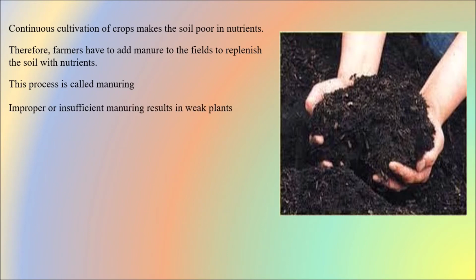Improper or insufficient manuring results in weak plants. Generally, there is a particular measure for adding manure or fertilizer to the crop in a particular area, for example, for 1 acre. But farmers often neglect that, and follow what somebody told them in the olden days, using a certain amount. This results in weakening of the crops as an excessive amount of manure is added.